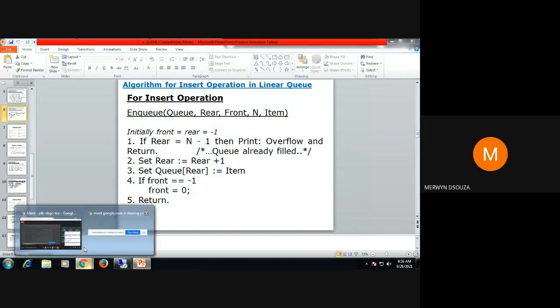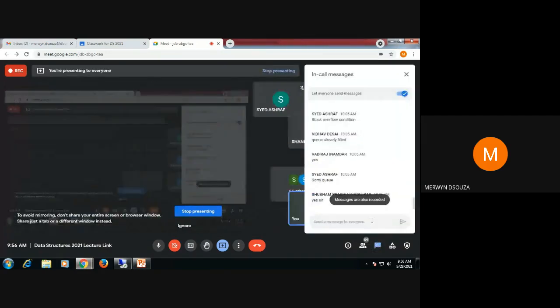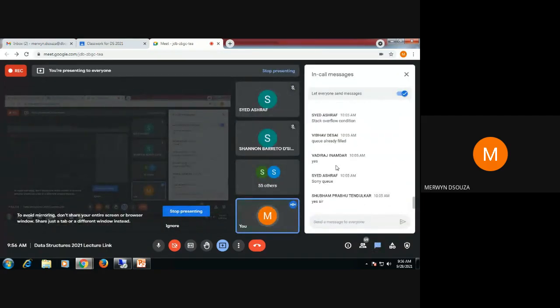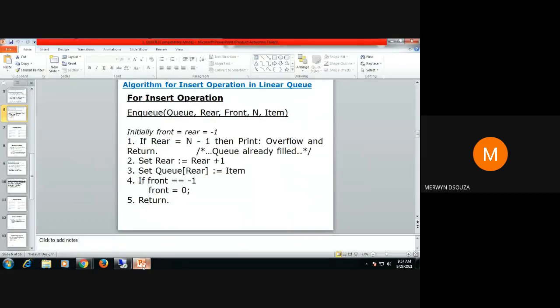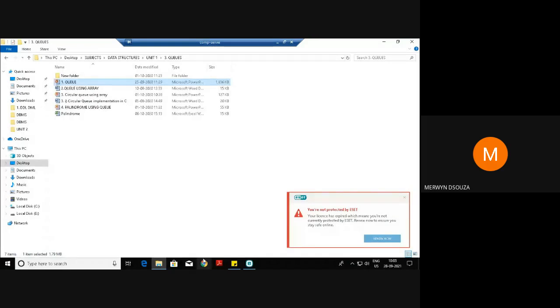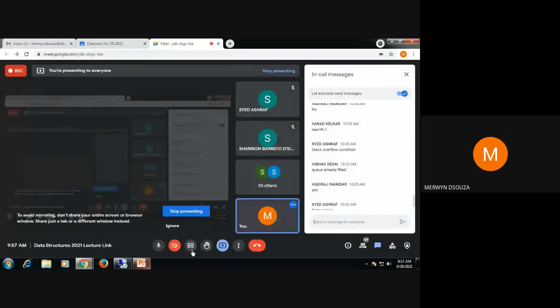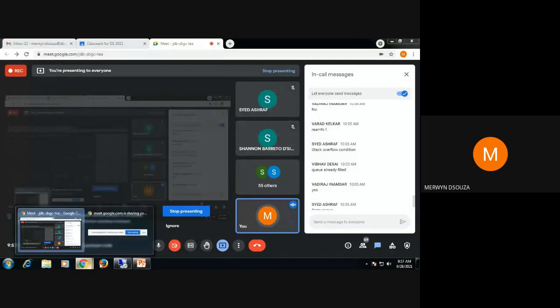So basically, what you all are telling is correct. The answer: Q is already filled. It will come as Q is already filled. See, in the NQ operation, the two main steps are these: rear equal to rear plus one, and after you do that, you store that item. Let's see whether we can do these two steps. If you can't do those two steps, then obviously you cannot store that value.